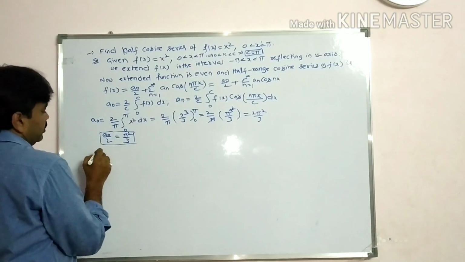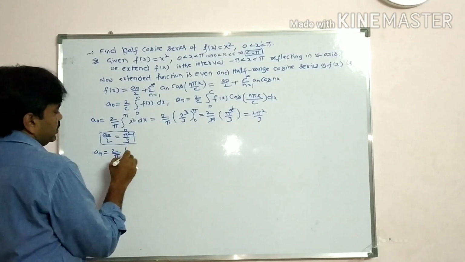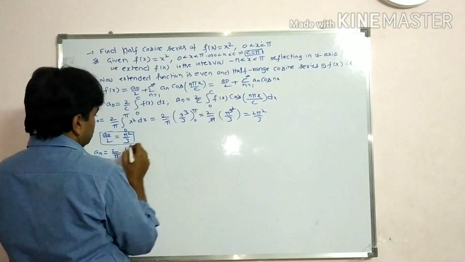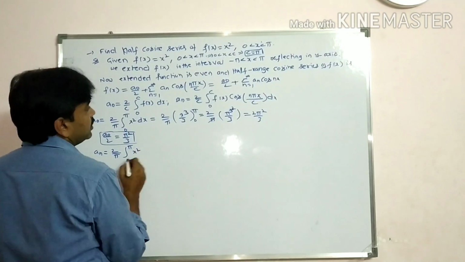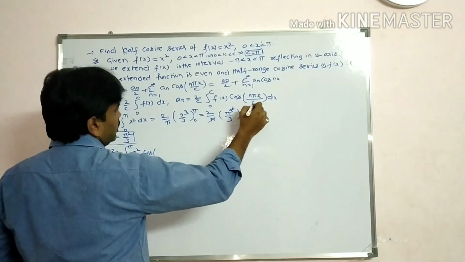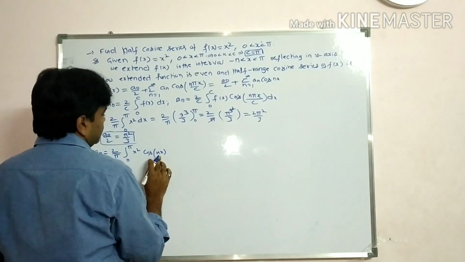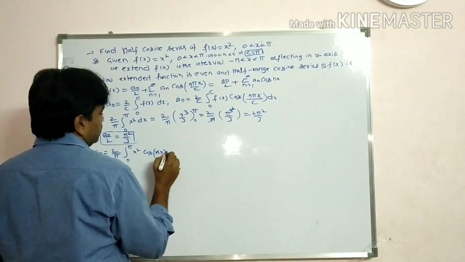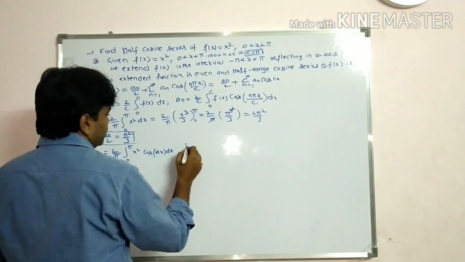And a_n value, students. A_n is 2 by c, with c value pi: integral 0 to c, f of x is x square, cos n x dx. So with c value pi, the pi cancels, and you get integral of x square cos nx dx. Apply the generalization of integration by parts.